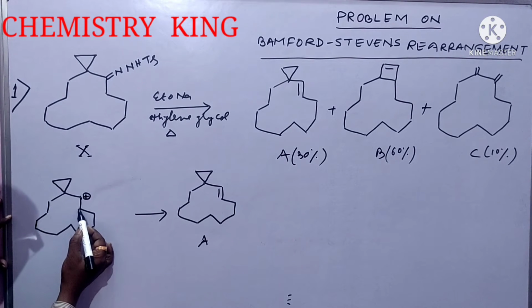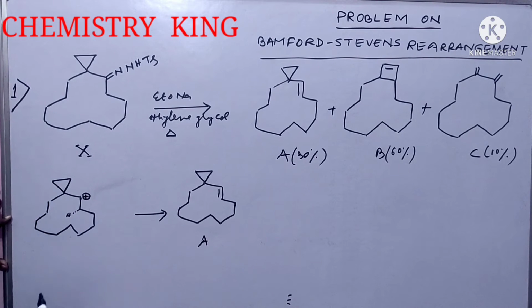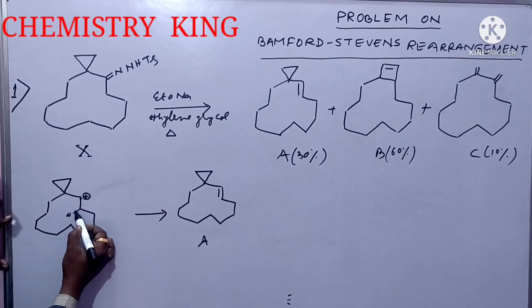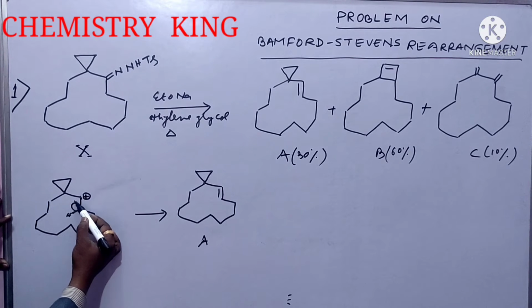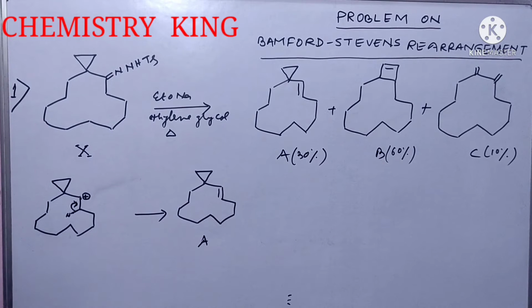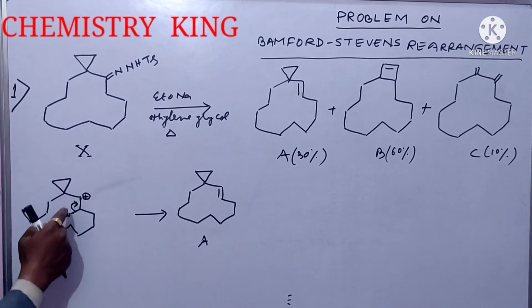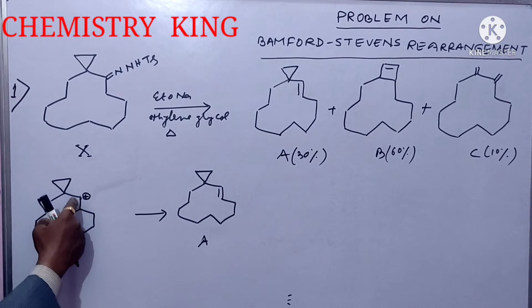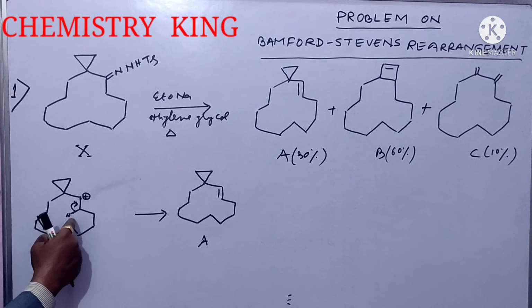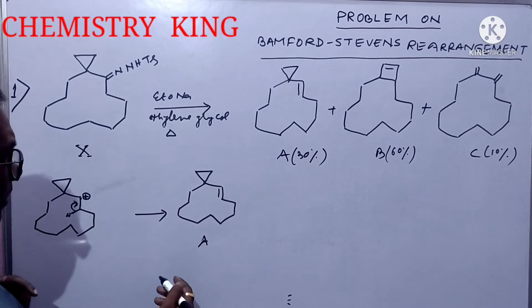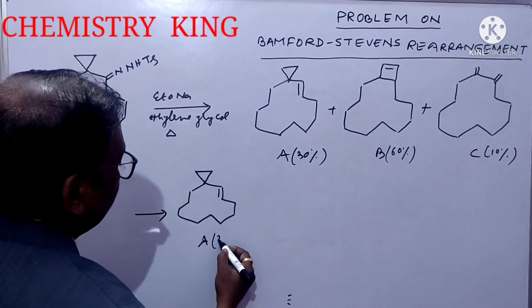Here, this is hydrogen, and this bond will shift in this fashion. Here there is no hydrogen. 1, 2, 3, 4, no hydrogen. Hydrogen is here, so the double bond will form with the elimination of this hydrogen. Okay, it is A and it is 30%.